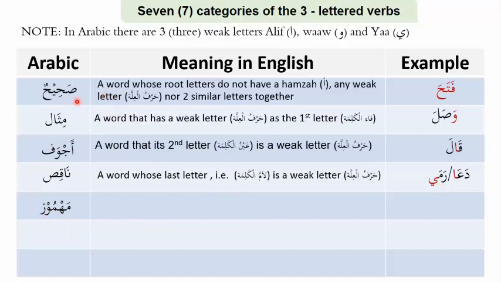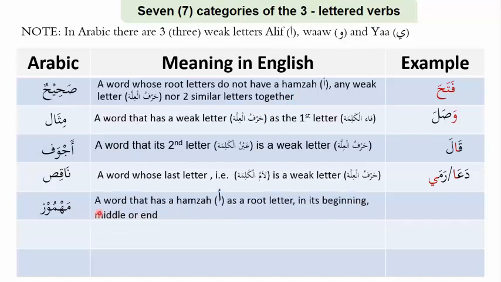Remember we said the sahih is a word whose root letters do not have a hamza, any weak letters, nor two similar letters, right? Now, the mahmuz is a word that has a hamza on it. So that's why it is not really considered sahih. A word that has a hamza as a root letter in its beginning, middle, or end is called mahmuz. Let us get some examples here.